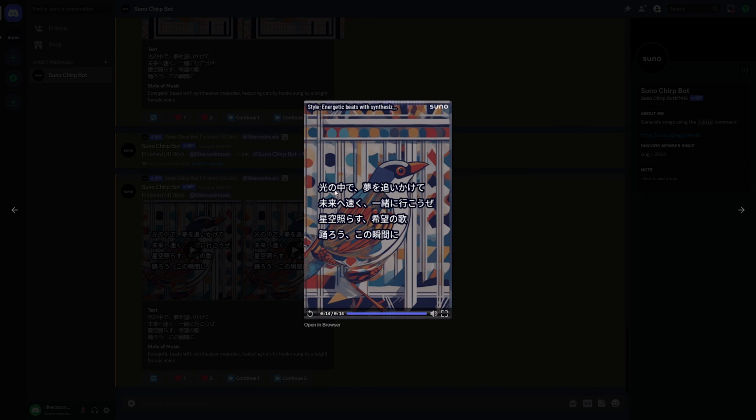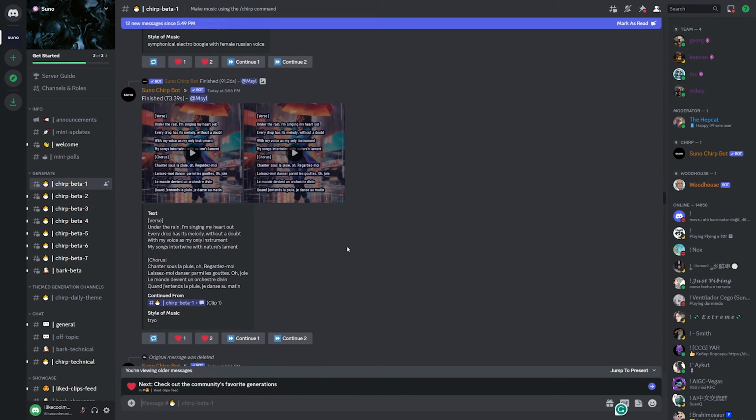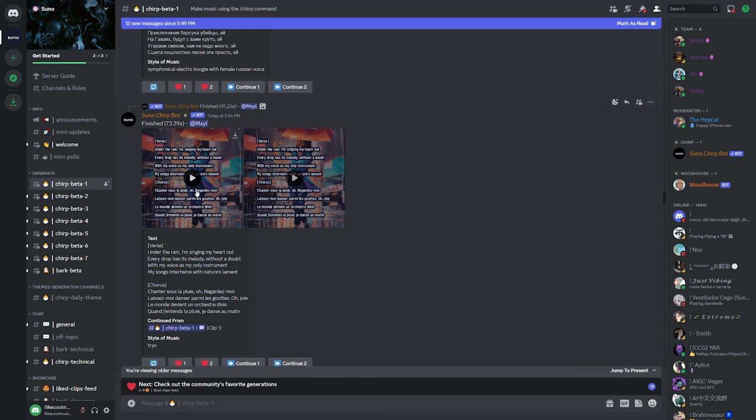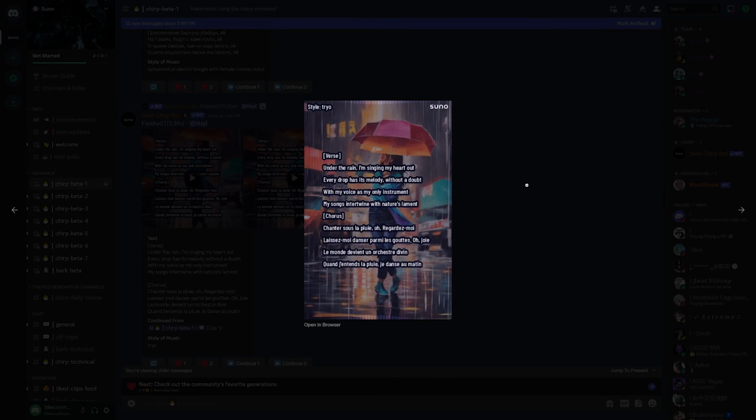So there we go. I think it's really cool that it's able to actually read the kanji, and I don't know how they made this exactly, but I think it's just really cool that it out of the box has native multi-language support. Now there's another cool thing that I saw people doing, so I hopped back into the Discord and found this one, and they combined an English verse and then what I assume is a French chorus. And let's take a listen to what that sounds like.